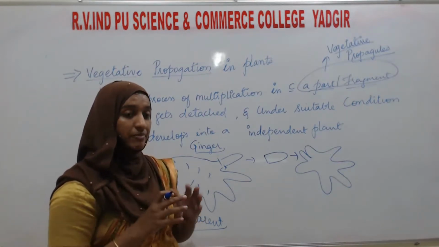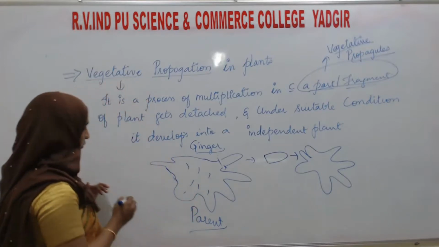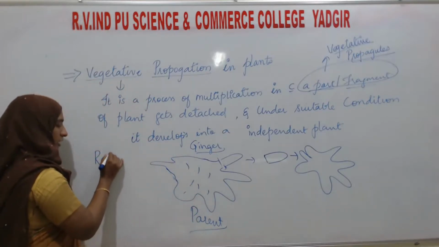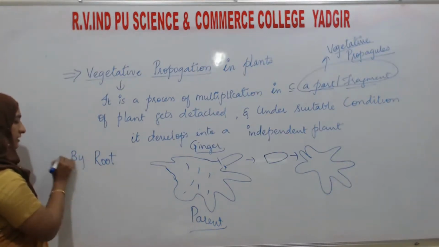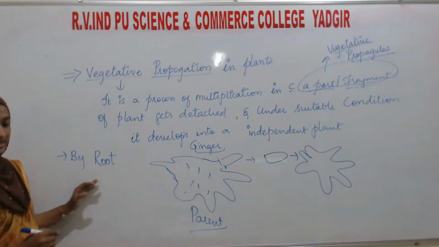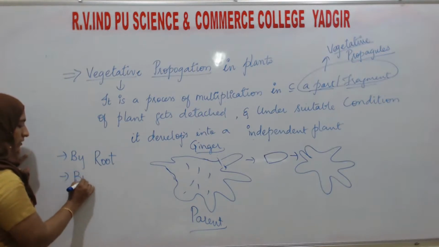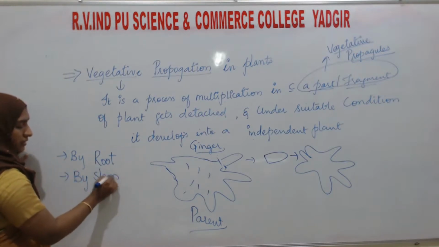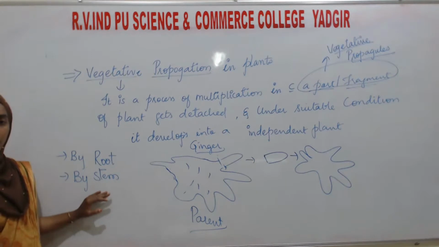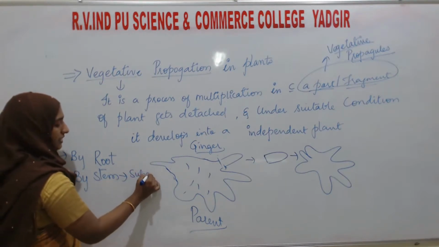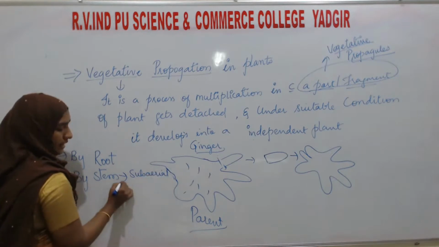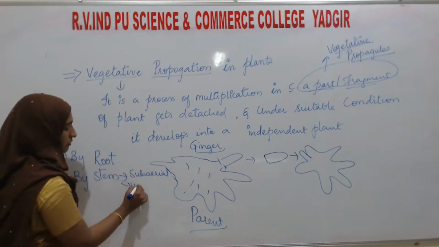Okay, what are the vegetative propagules over here? What are the major parts of the plant? That is the root. Vegetative propagation can take place by root. First, we will see about the root. Second, we will see by stem. In stem also, some aerial stems will be there, and underground stems will be there.